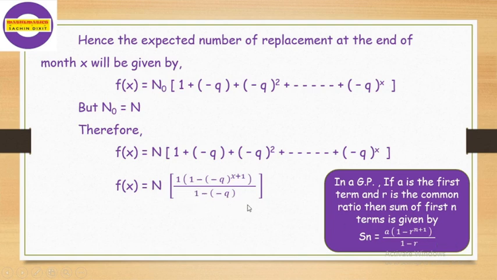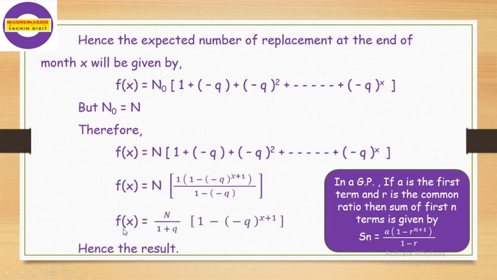Now just simplify this. Minus minus becomes plus, it is 1 plus q. So we take that denominator common. So we get f of x is equal to n divided by 1 plus q into bracket 1 minus q raised to x plus 1. Hence the result, which is the result required in the first part of the example, that is A part.